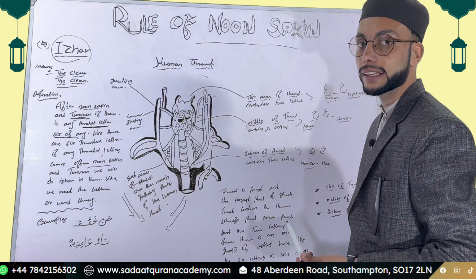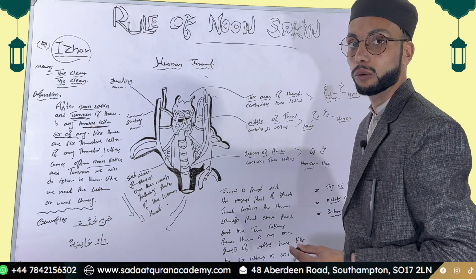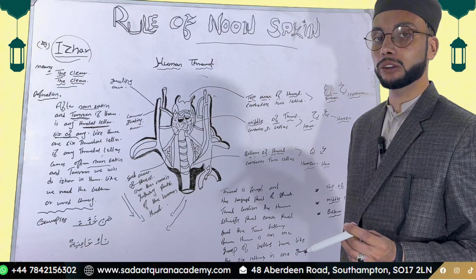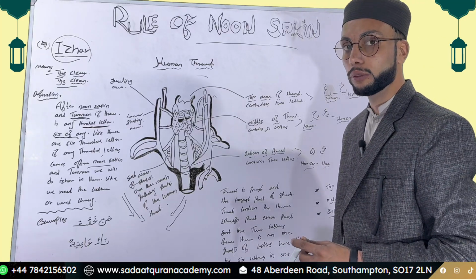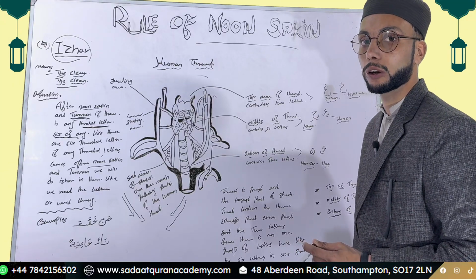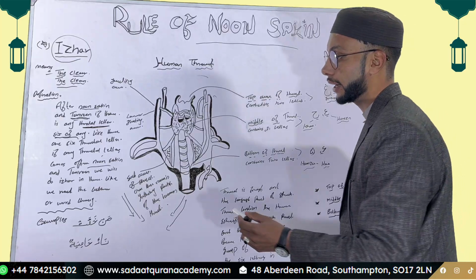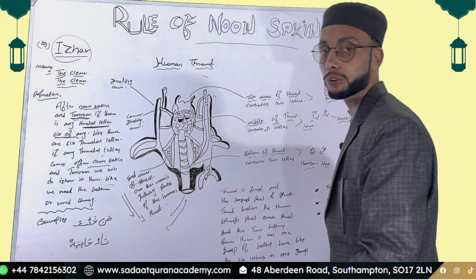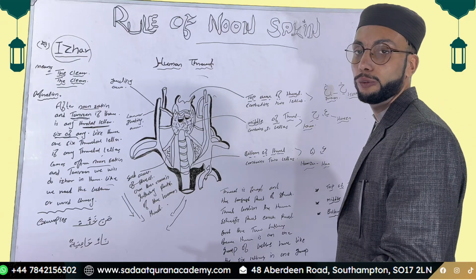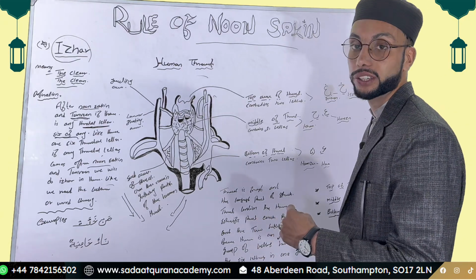We will read the letter clearly with a clean sound. We cannot compress the sound or draw the sound into our nose, but we will read the letter in its exact position and exact form, with the symbols that come above and below the letter.